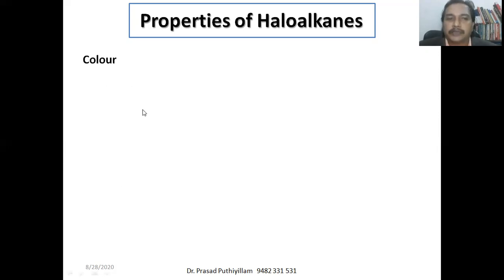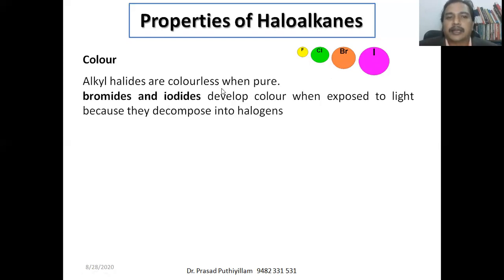So first one, color. Halogen atoms have got their own color, and their relative size is represented here, not the exact size. The iodine is bigger in size than bromine, chlorine and fluorine, and based on the arrangement of electrons present in them, they show different colors. Whereas alkyl halides or haloalkanes are colorless when they are pure.